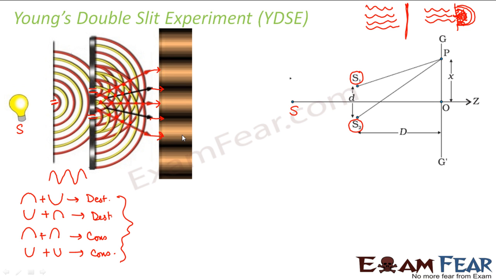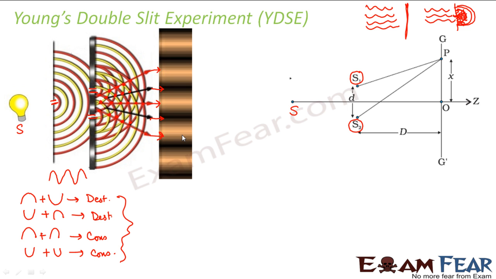So interference is a property which is related to the wave nature of light. Obviously light waves have the property of interference. But will you be able to explain this property of interference if you consider light as particles? If you consider that light consists of a huge number of particles, will you be able to explain this phenomenon? Because if they are particles, there is no crest, no trough at all, there is no overlapping, no superposition of waves. So there is no interference. So this phenomenon of interference clearly told that light is of wave nature.